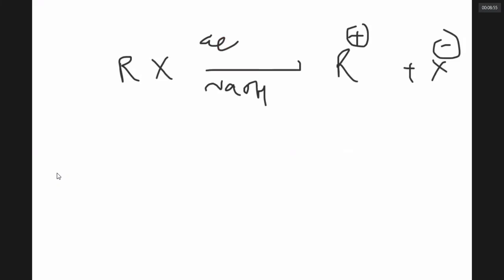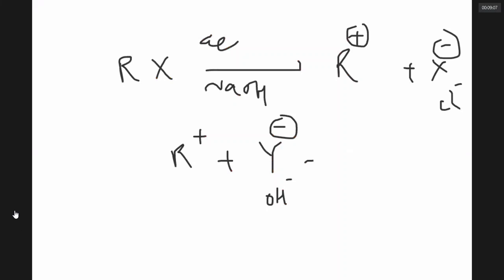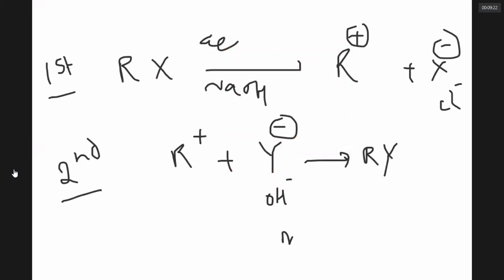The second step is the R plus is attacked by Y minus. The Y minus can be OH minus. The X minus which is going can be Cl minus anyway. So the reaction has two steps, step 1, step 2. Can we see it very clearly? Study of all these steps in the course of a reaction is called reaction mechanism. A knowledge of mechanism is very helpful to understand organic reactions.